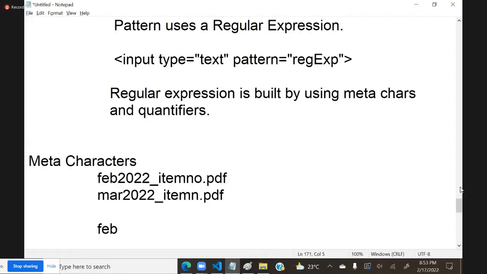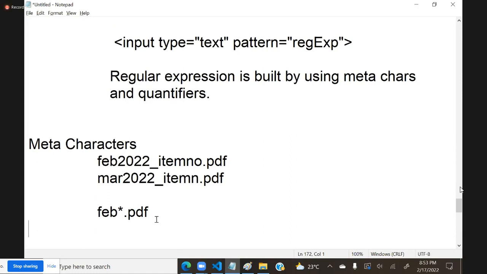That means we know that it starts with FEB. After that, asterisk means any number of characters, any length, .pdf. That means extension should be PDF. This is a meta character.